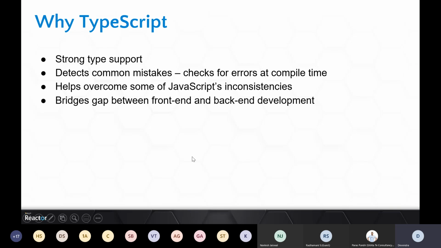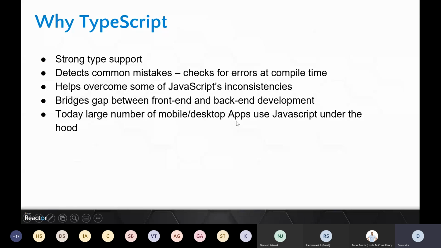And if you have a big JavaScript file like that, and you have made some mistake, where you were using a string in a variable, and later on, due to some mistake, you assign an integer, during development you will not get to know about it, right? You will get to know about it when it is running on your production machine probably, or on a QA environment, but not on the development machines. So TypeScript will help there. We'll see when we do hands-on.